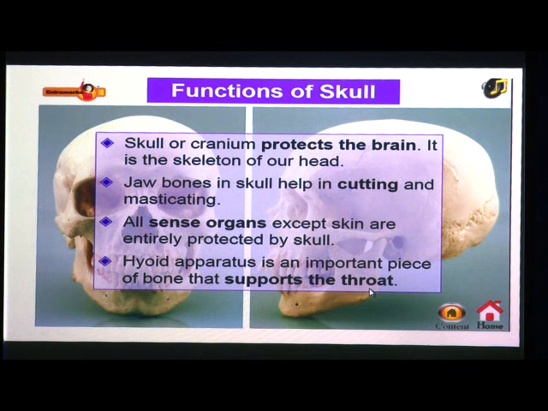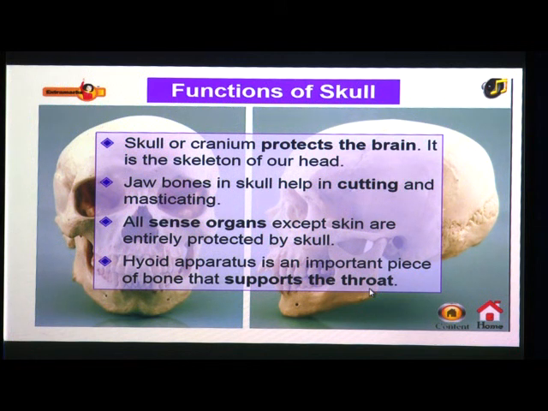Skull is the bony structure on the head. It is made up of 22 bones. Out of these, 8 flat bones form the brain box or cranium that encloses and protects our brain, and 14 bones form the shape of face. All the bones in the skull are fixed.